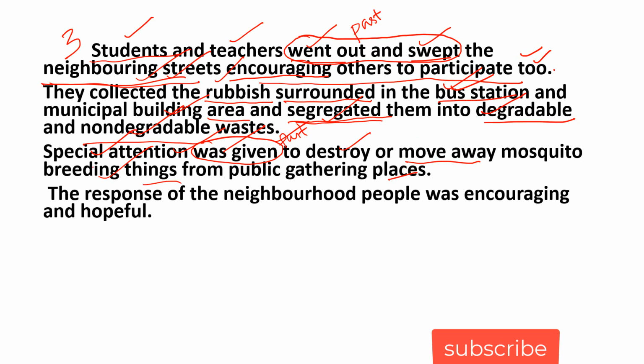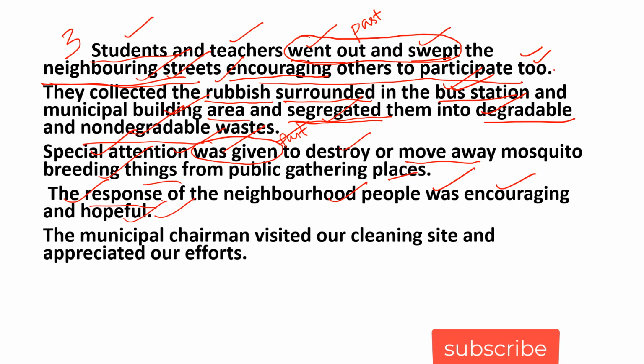Next sentence. The response of the neighborhood people was encouraging and hopeful. Another thing, the response: the opinion of the onlookers, the neighborhood people, was encouraging and hopeful.